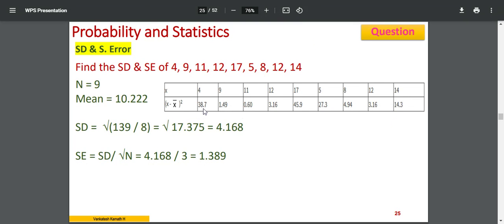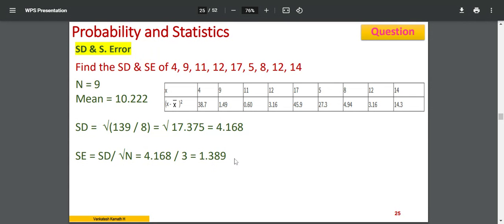These are the squares of individual differences. Then I have to sum them up, add them. All the values I have to add, and it comes to 139. 139 divided by n minus 1. n minus 1 is 8, because n is 9 there. So that gives me 4.168. The standard deviation is 4.168. And the standard deviation value 4.168 divided by root n. n is 9, so root n is 3. So it gives me 1.389.